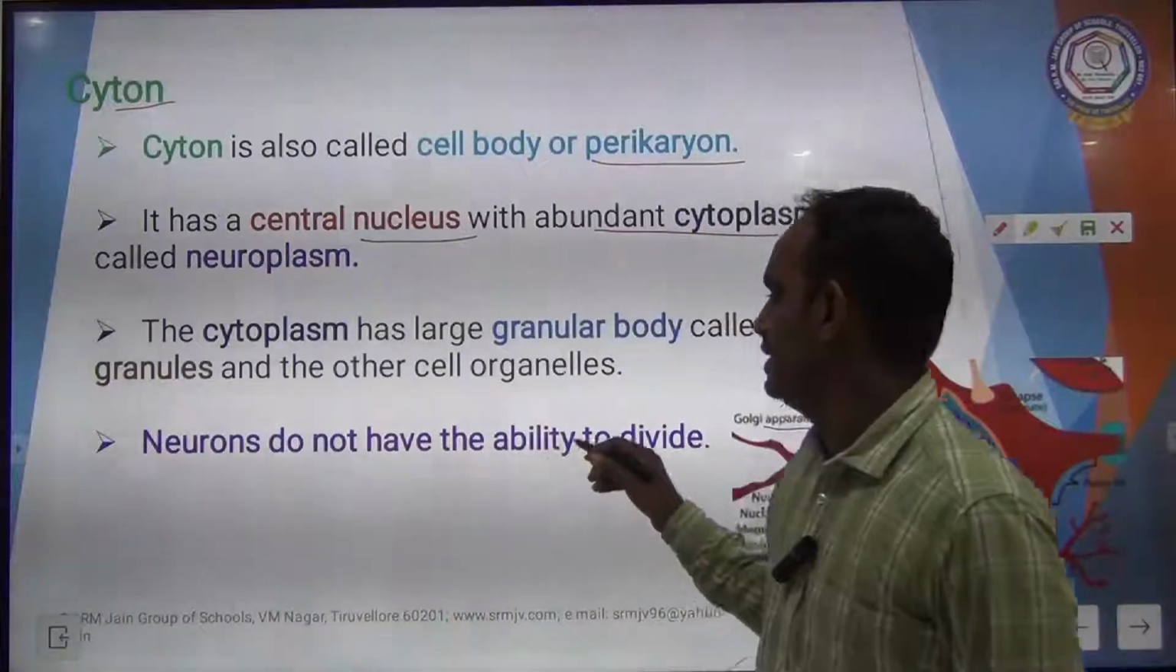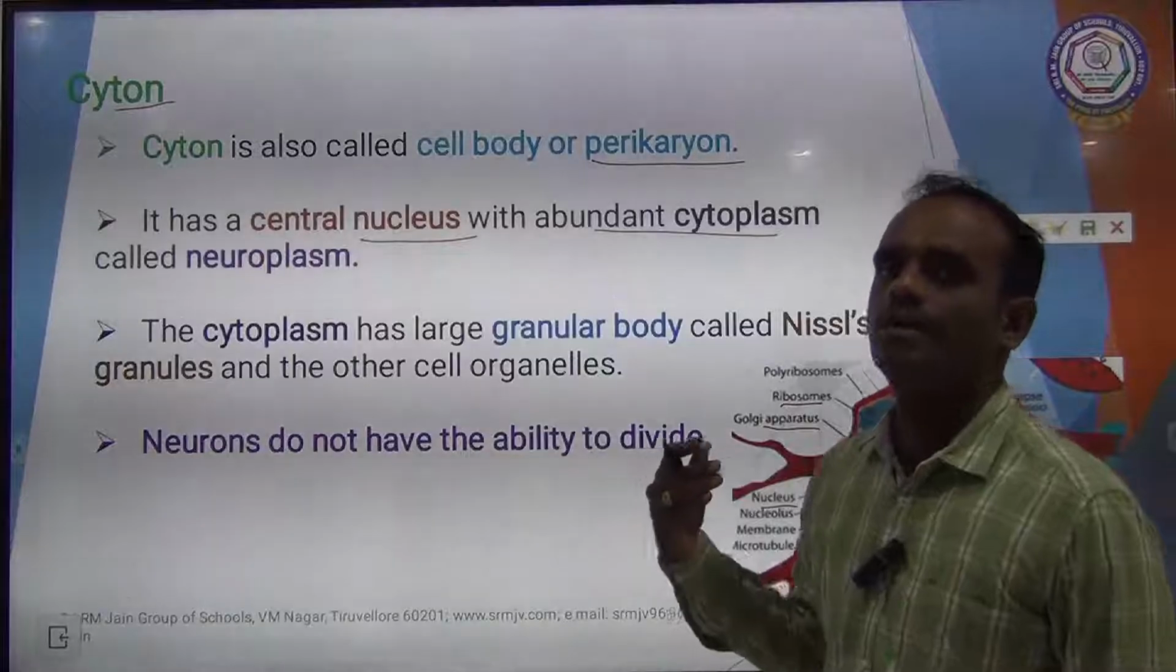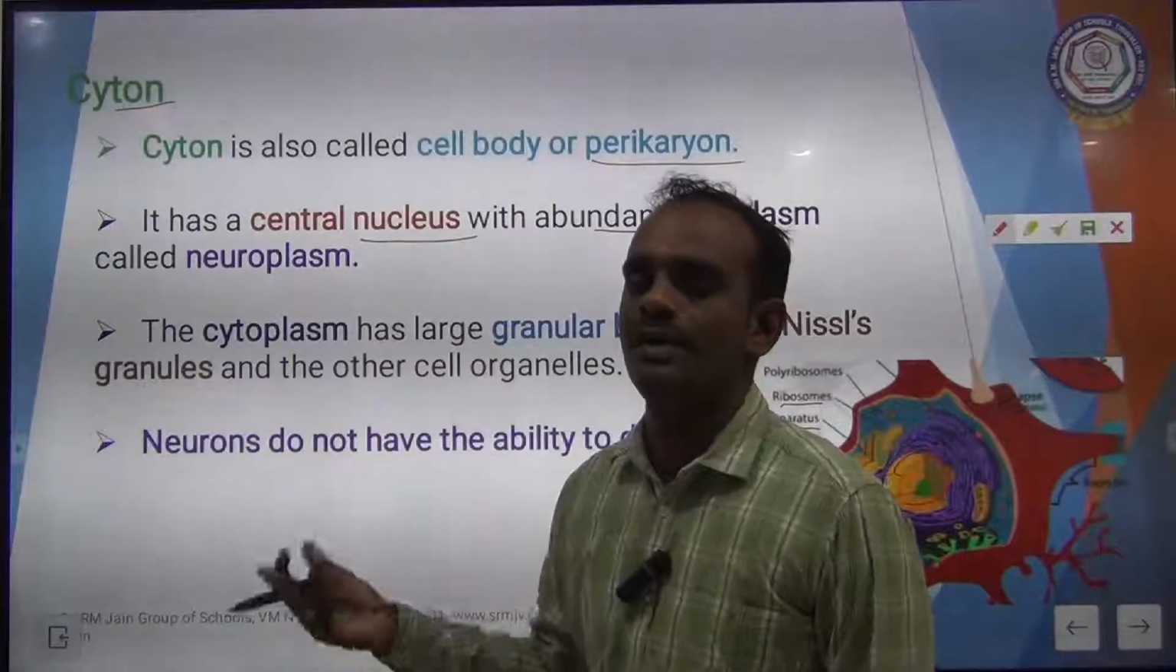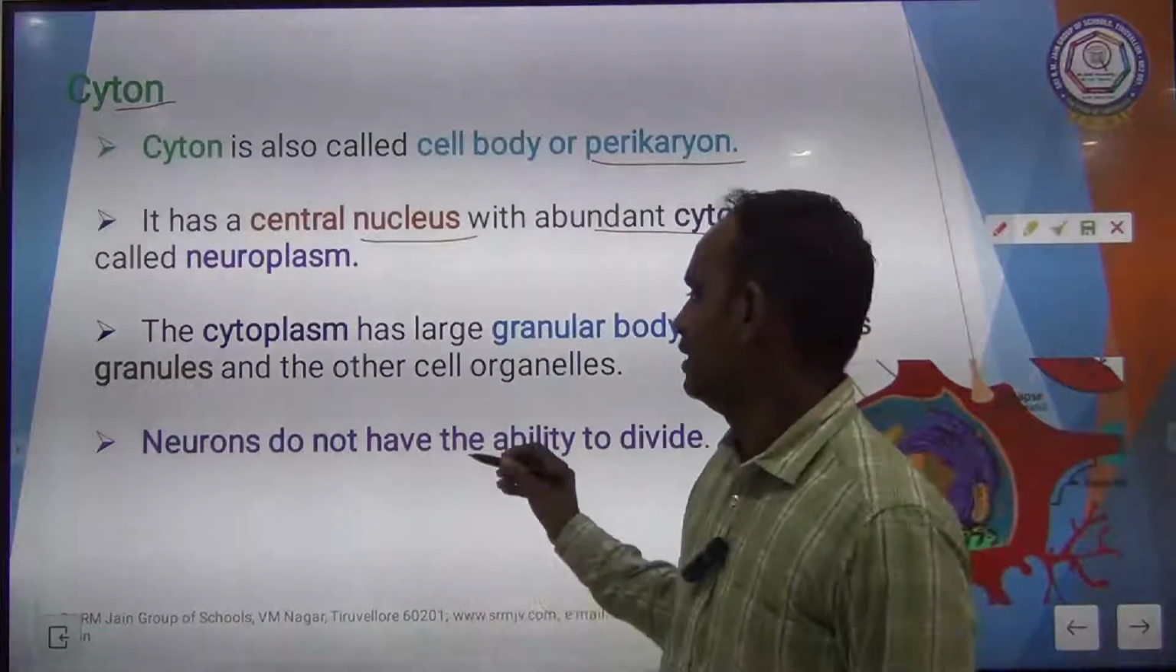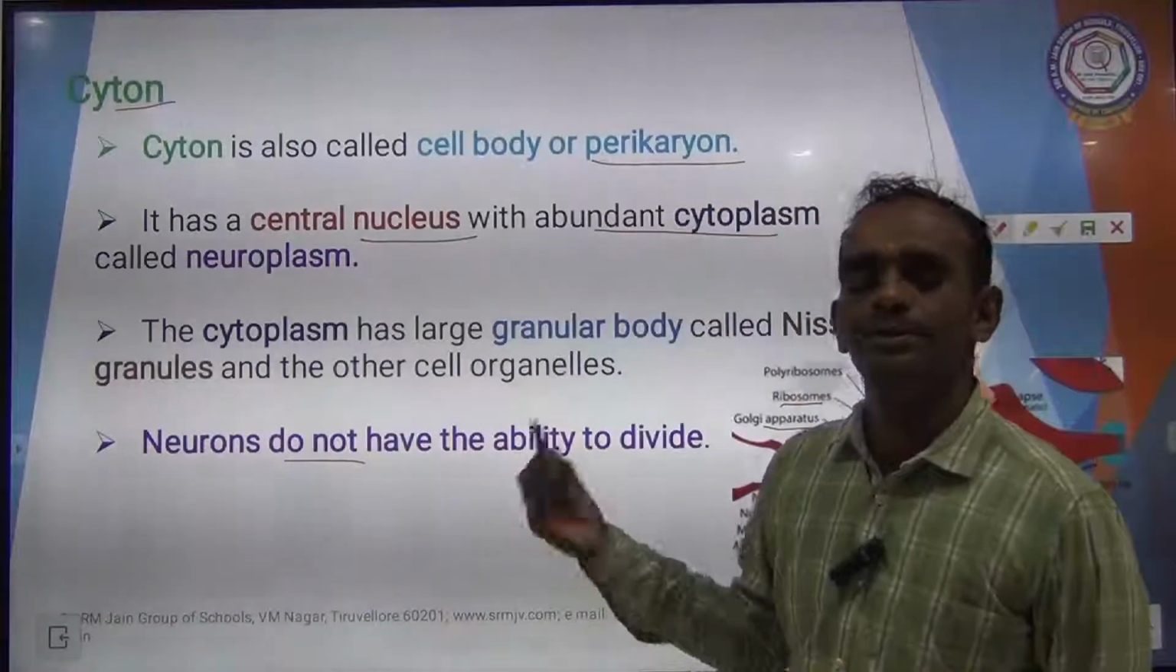Neurons do not have the ability to divide. All cells have the ability to divide except neurons. This nerve cell or neuron does not have the ability to divide.